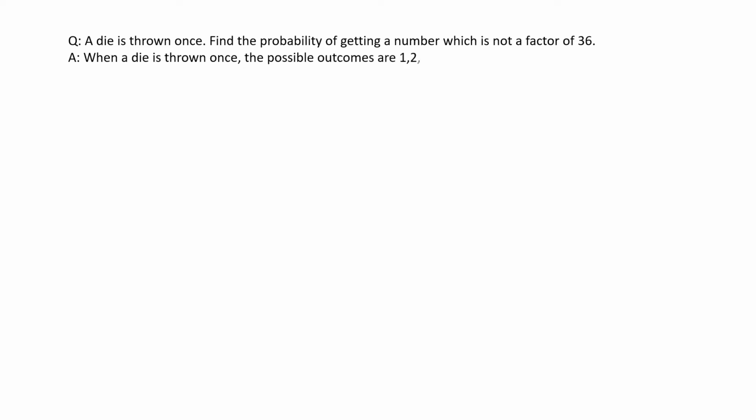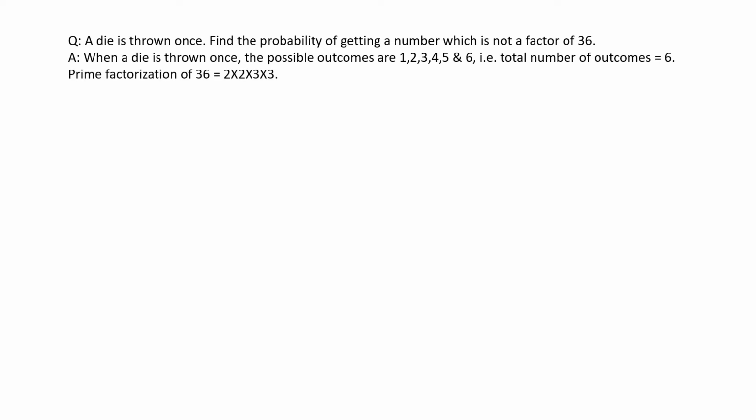Next question. A die is thrown once. Find the probability of getting a number which is not a factor of 36. Now when a die is thrown once, the possible outcomes are 1, 2, 3, 4, 5 and 6. That means the total number of outcomes equals 6.